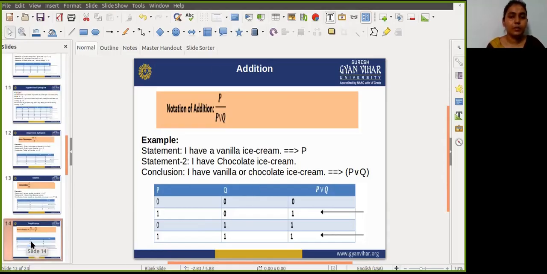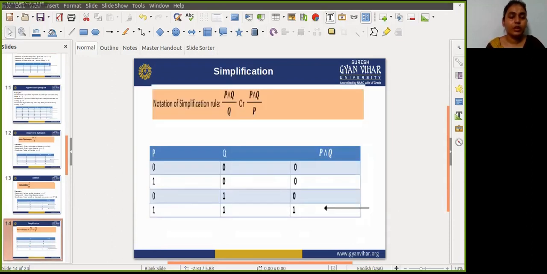Next one is simplification. Okay, so the simplification rule states that if P and Q is true, then Q or P will also be true. The notation of the simplification rule is written like that. So for that, we firstly calculate the P and Q proposition. Only in one case does it show the result true, that is, if both P and Q are true, then P or Q are true. Okay.